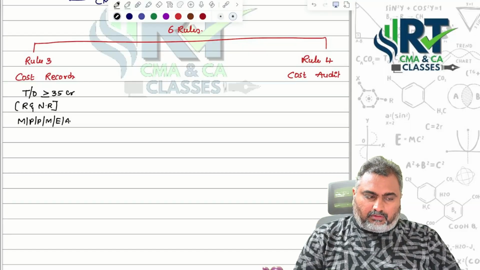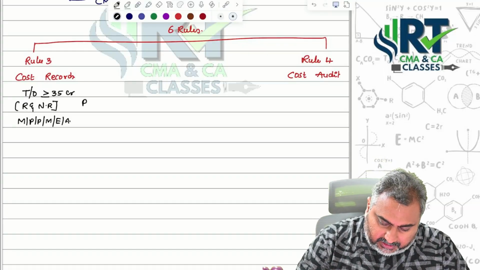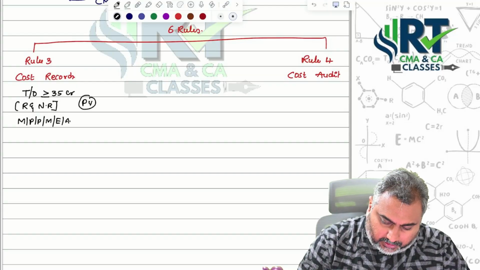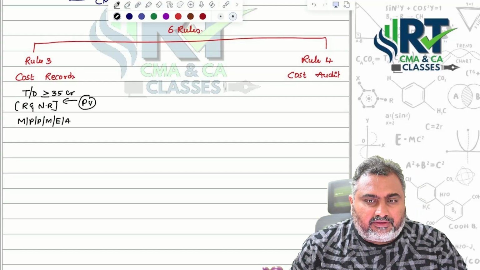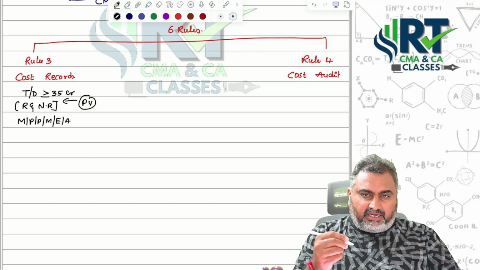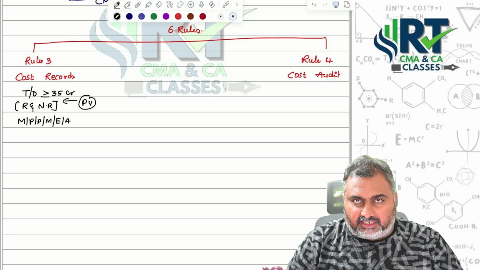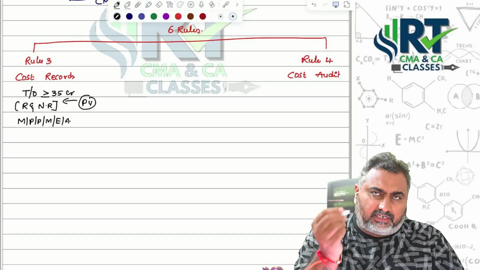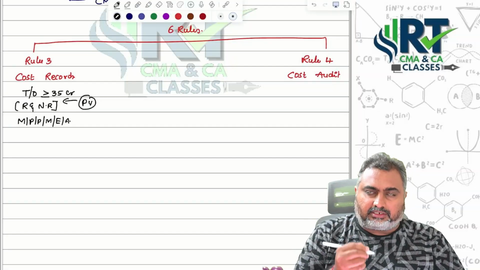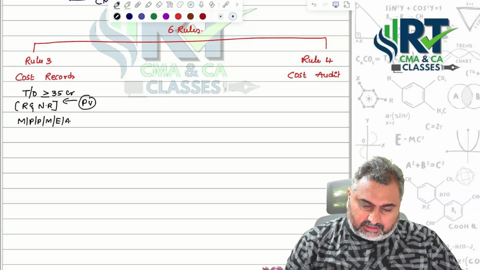If the turnover of the immediately preceding financial year is 35 crores or more, the concerned entity, whether regulatory or non-regulatory, is automatically supposed to maintain the cost records.